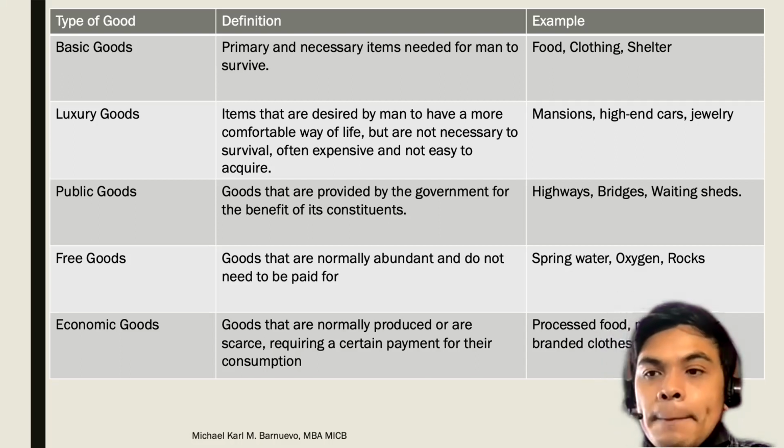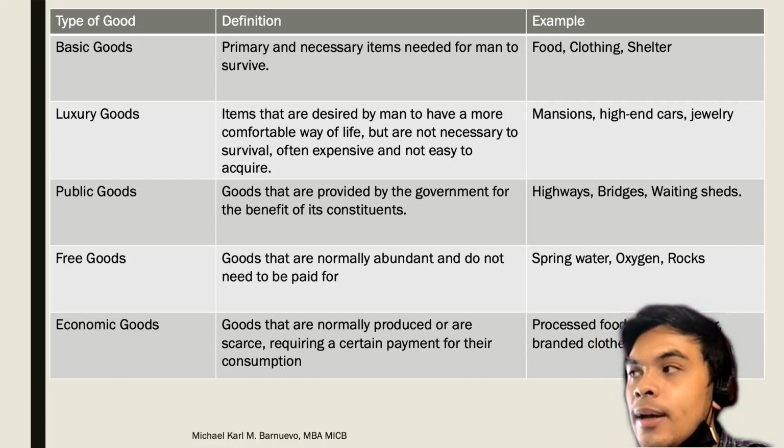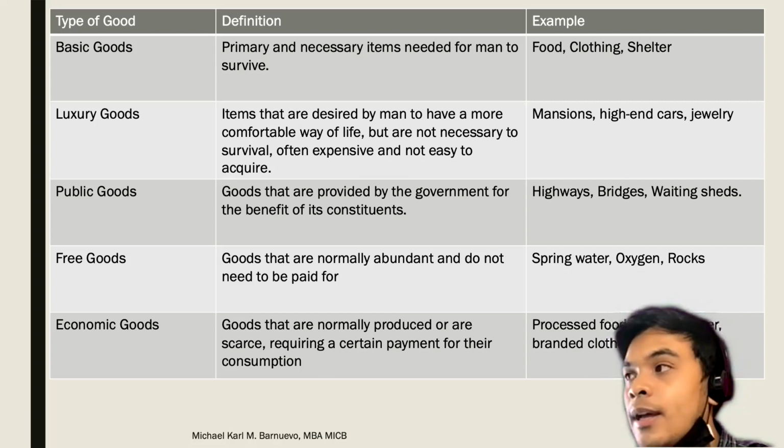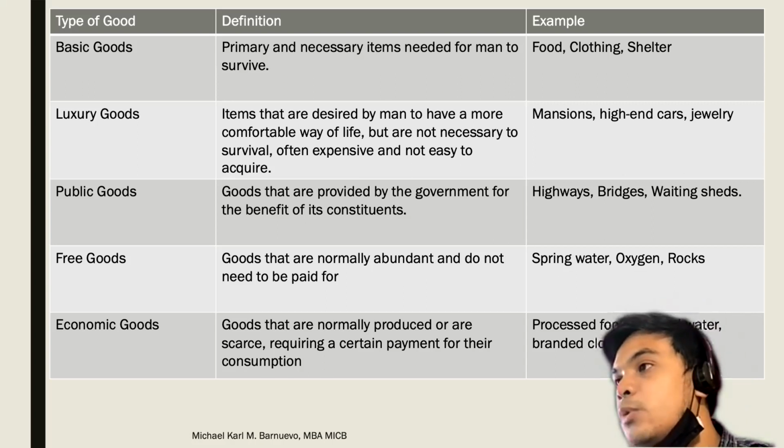Is it necessary to provide public goods? Yes. Kasi this is now kung saan napupunta yung ating mga tax payments. Free goods naman, goods that are normally abundant and do not need to be paid for.